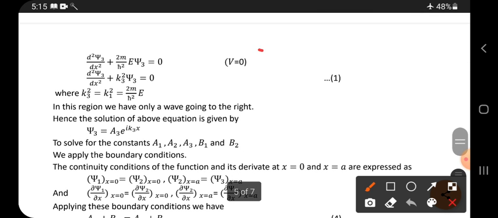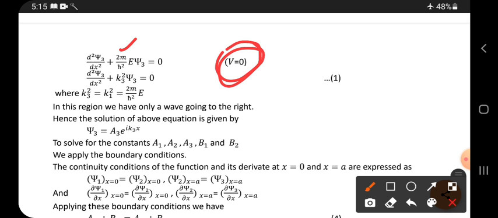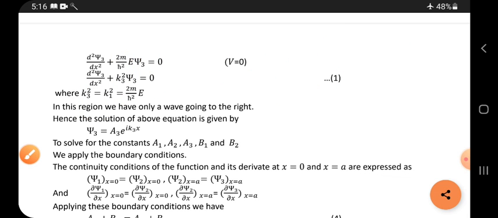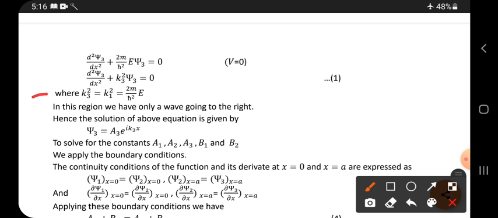In region 3 the potential energy is 0. So in the place of V we have substituted 0. Then we get this one. Okay. And already the constant we have taken as k1 square. But in region 3 we are going to take it as k3 square. But k3 and k1 are both the same.